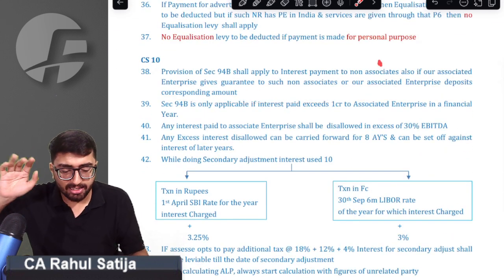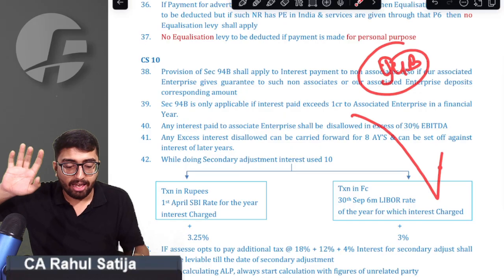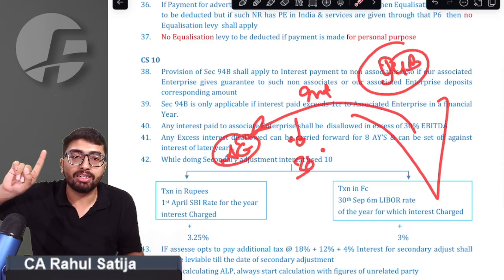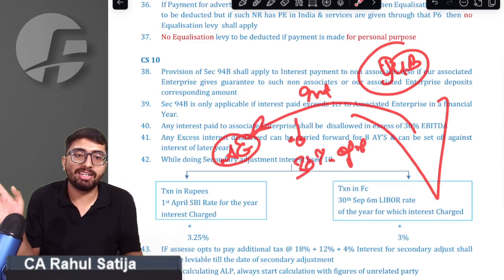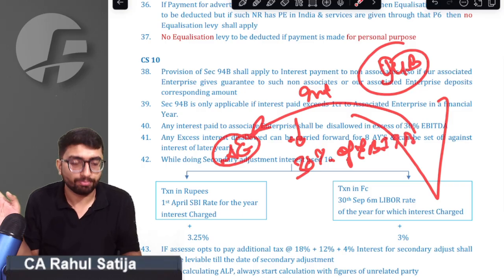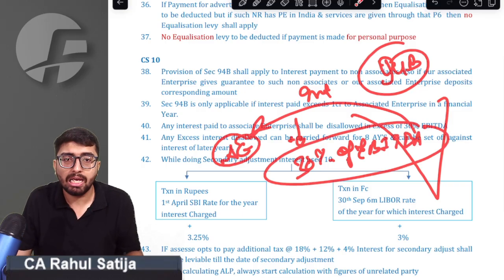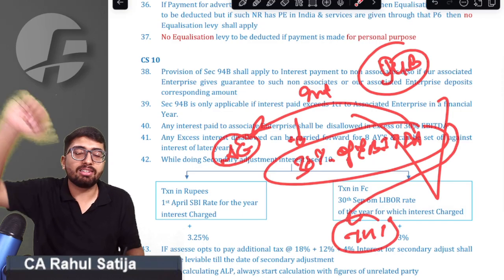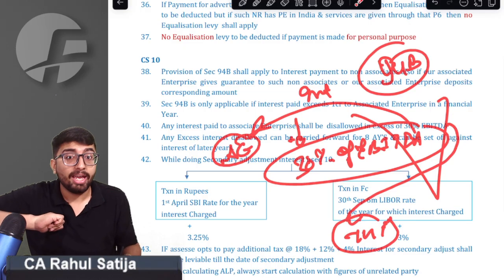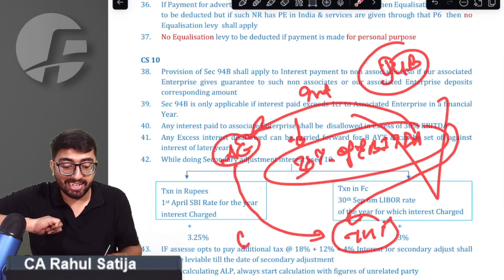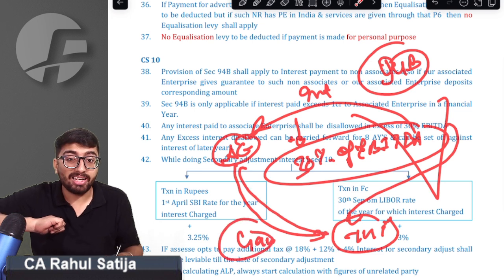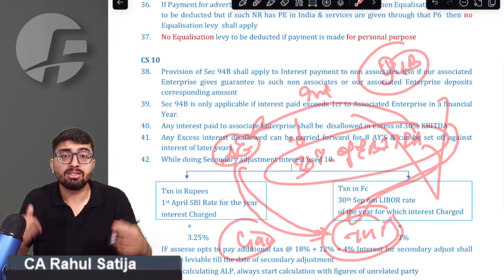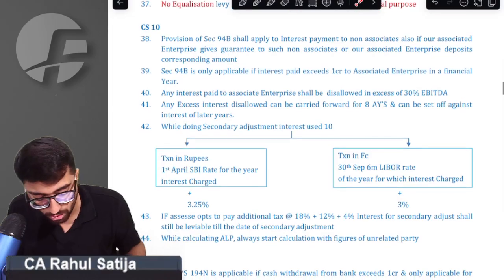Remember, under section 94B, if you are paying interest to your associate enterprise, the interest allowed will be only up to 30% of EBITDA. Whatever the 30% of EBITDA is, you will be allowed interest to that extent only. Okay, sir. So this provision is applicable to a third person also. If you are paying any interest to a third person, then this 30% of EBITDA limit is applicable to the third person also, if your associate has given a guarantee to this third person, or if this associate has deposited a corresponding amount with this third person. Then whatever interest you pay to this third person, the 30% limit shall apply to it also.